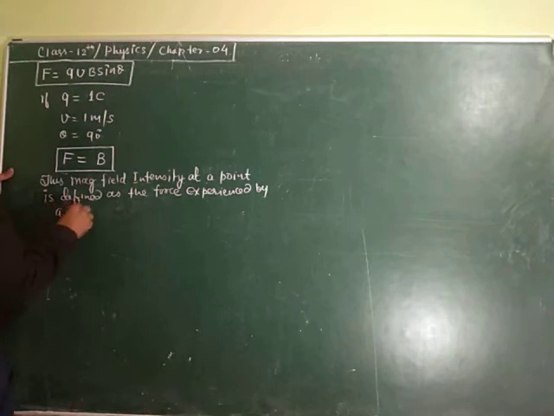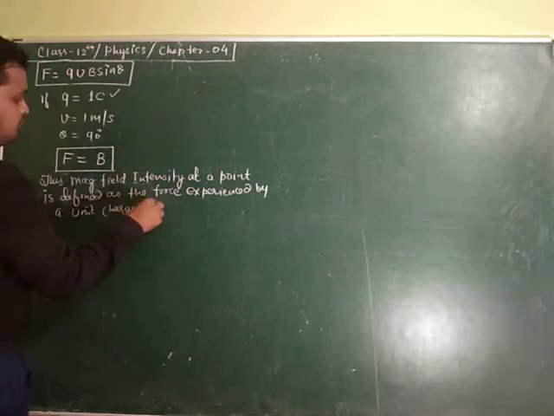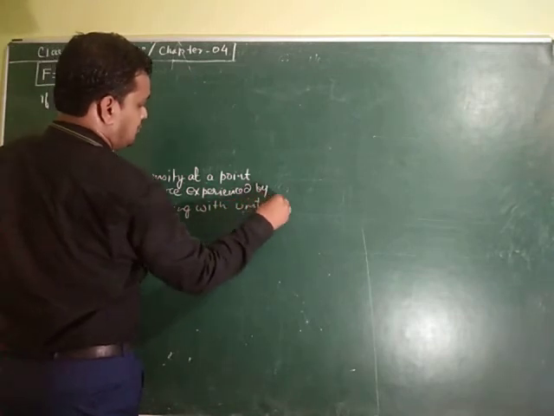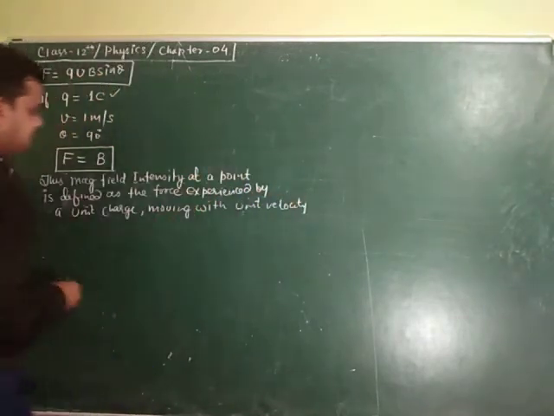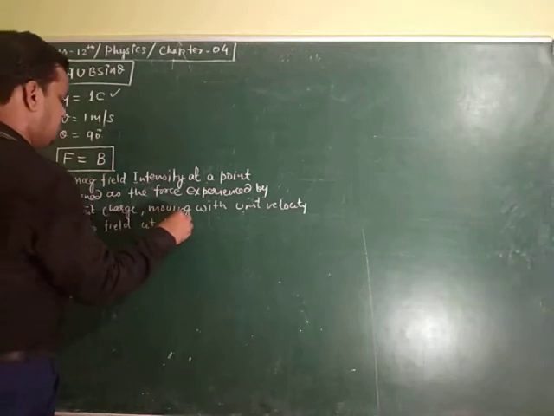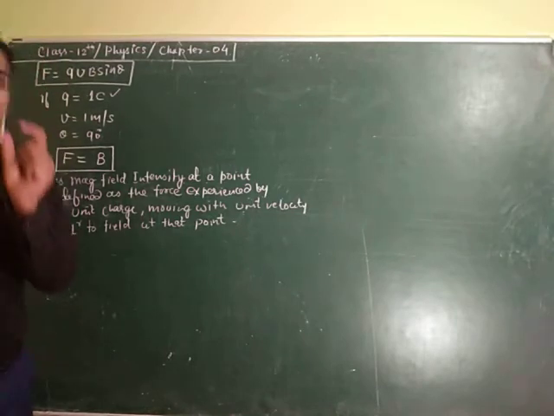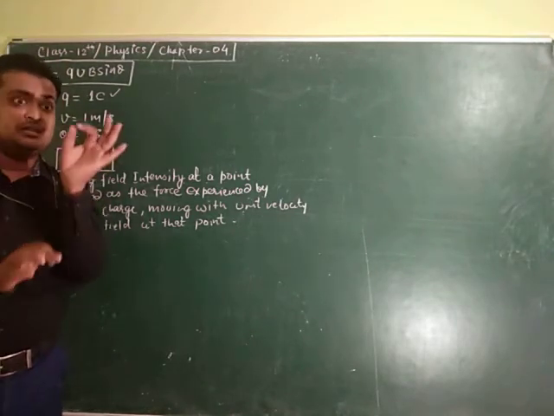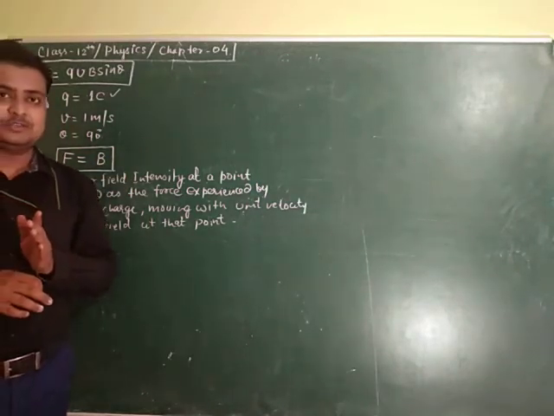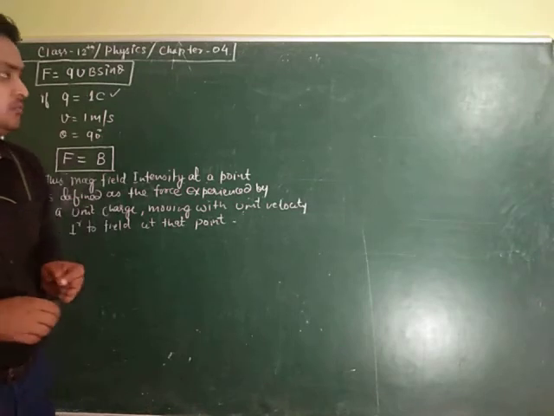by a unit charge. Unit charge means 1 coulomb moving with unit velocity. Which velocity? Unit velocity perpendicular to the field at that point. Now we have defined what magnetic field intensity is. So magnetic field intensity is the force experienced by a moving charge, when it is moving with a speed of 1 meter per second, having a charge magnitude of 1 coulomb, and perpendicular to the field.